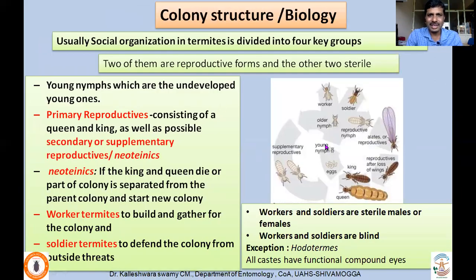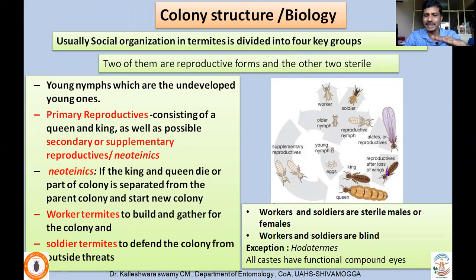So coming to biology, usually social organization in termites is divided into 4 key groups. 2 of them are reproductive forms and 2 of them are sterile: king, queen, workers, and soldiers. In fact, I was saying that when winged adults emerge from a colony, they have the ability